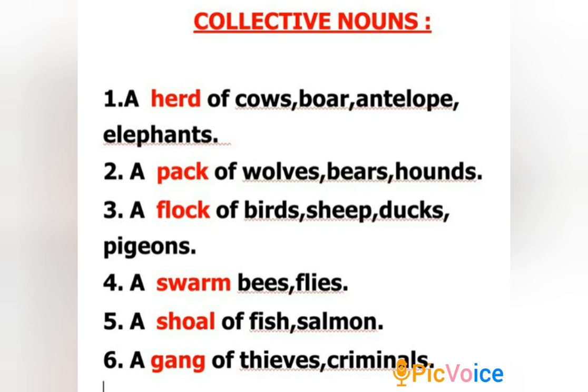A shoal of fish, a shoal of salmon. Now here you need to understand that salmon is a type of fish. So for any type of fish, you can use this collective noun shoal. You can say a shoal of salmon or a shoal of herring, etc. Herring is also a type of fish.